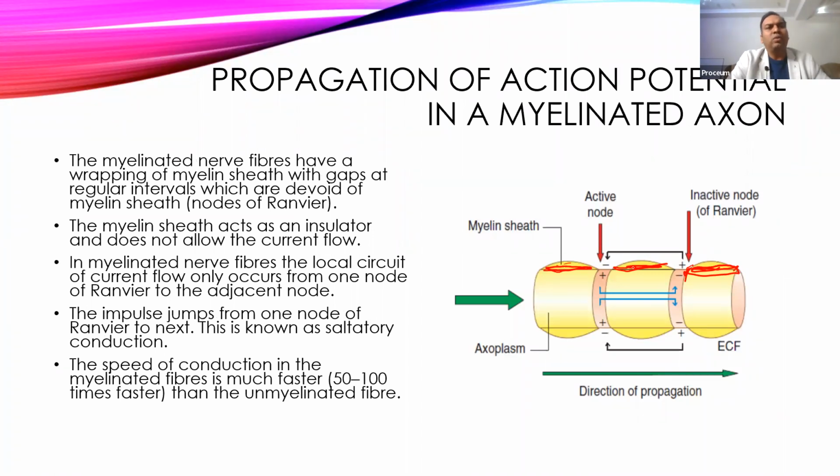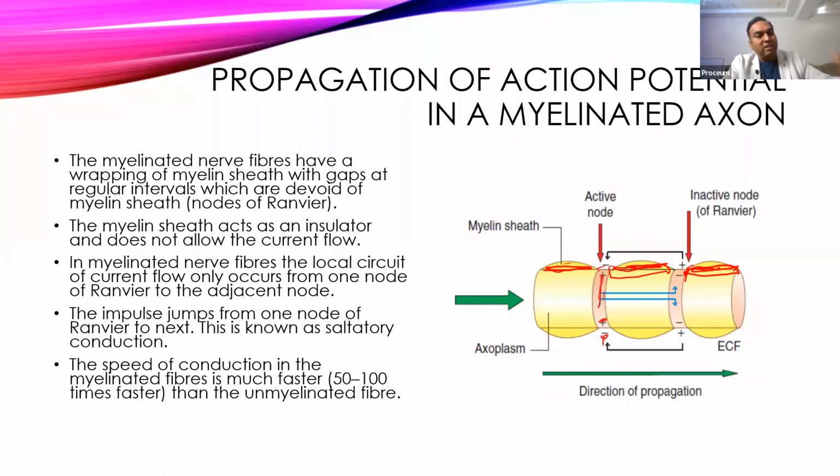electrically neutral, because there is no other end. Just like with a switch, if you hold a positive wire in your hand but the second body is not connected to anything, there is no other end where it has to conduct. So there is no negative or electrical imbalance. So this portion of the nerve is electrically neutral. Now the only site which is electrically active is the node of Ranvier. The node of Ranvier is exposed to the extracellular fluid, so inside is normally negative and outside is positive.